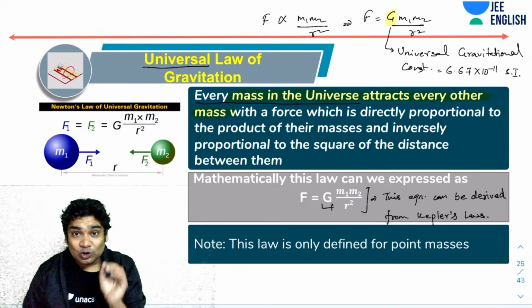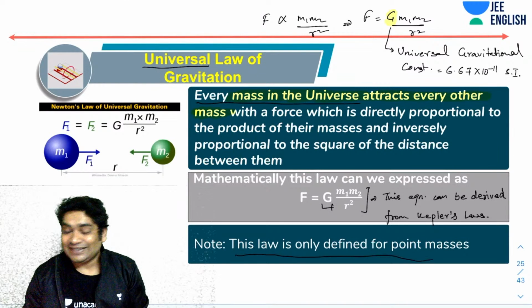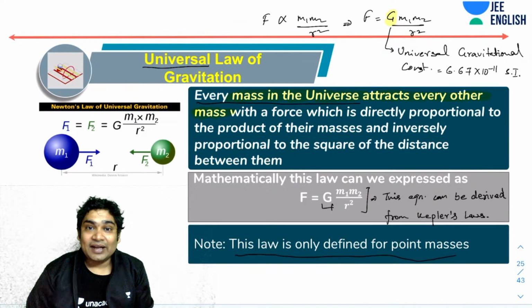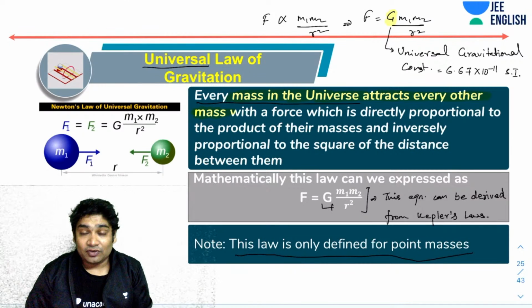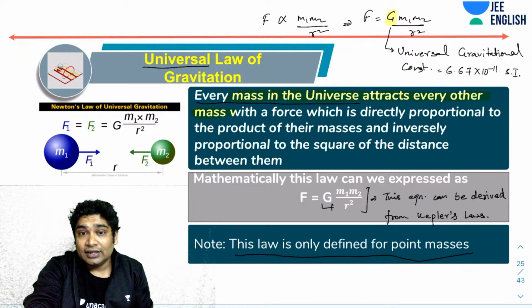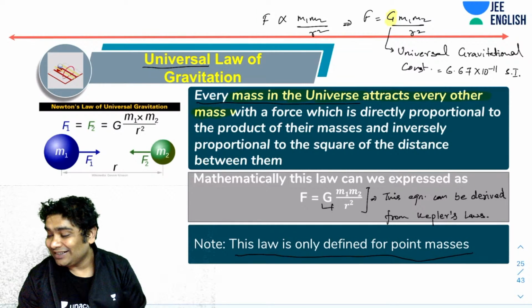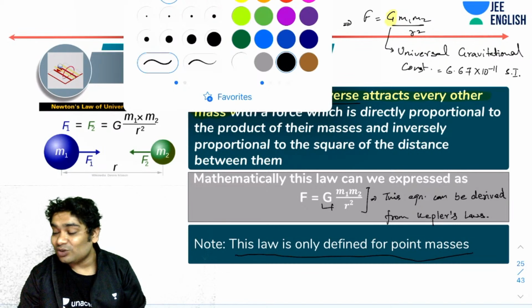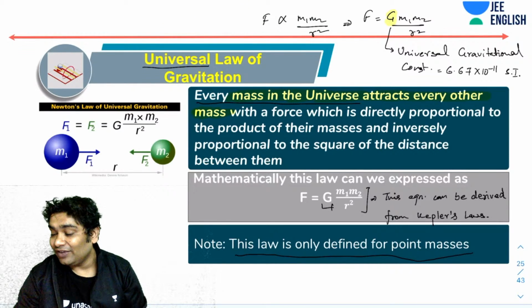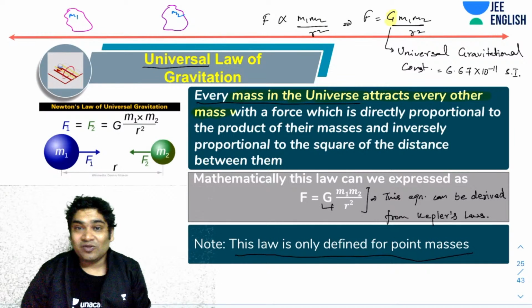Okay. Now please note one very important thing about this law. So that is again very important. As I said, there is a confusion that a lot of students have. A lot of students don't know that this law is only valid for point masses. When I ask class 12 pass students in 12 pass batches, they have no idea. When I ask them, two objects like this and like this are kept close to each other, this has mass m1, this is mass m2, what will be the force between them?